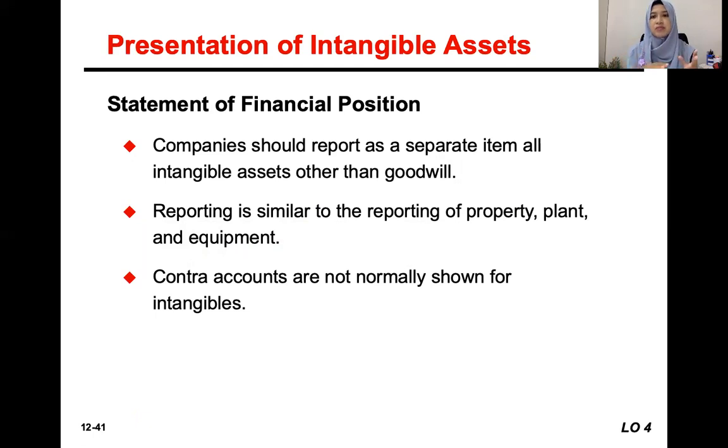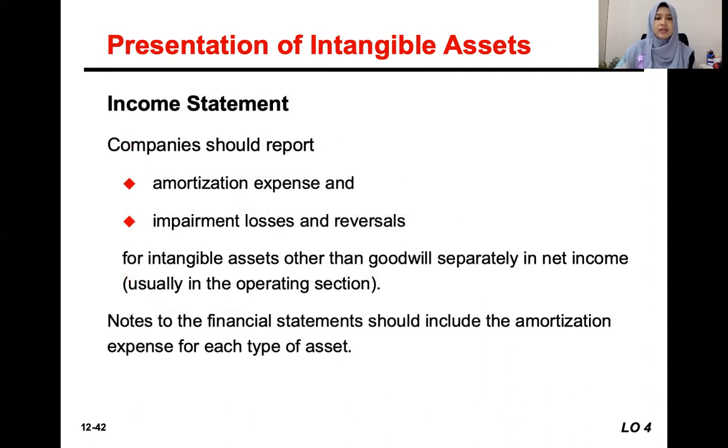So goodwill is not mixed with the rest of the intangible assets. And the reporting is similar to reporting fixed assets, property, plant, and equipment. You will deduct the accumulated amortization expense. But for intangibles, we don't normally show that contra account, accumulated amortization, but it is shown in the notes to the financial statements.